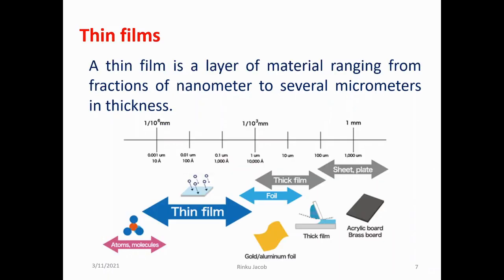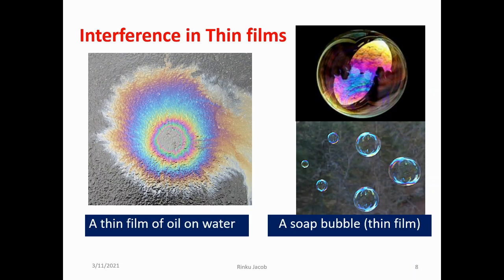Next, we move on to the topic thin films. A thin film is a layer of material ranging from fractions of a nanometer to several micrometers in thickness. The image to the left shows a thin film of oil on water, and the image to the right shows a soap bubble, which is again an example of a thin film.